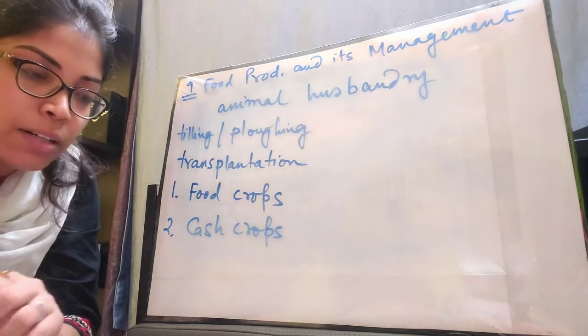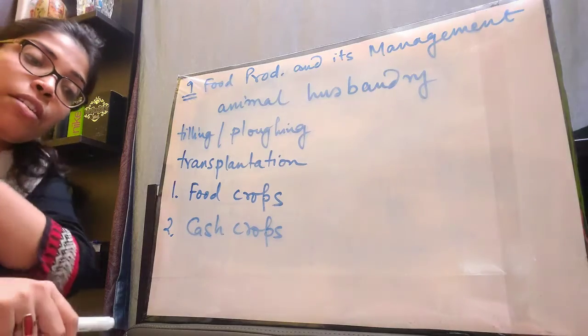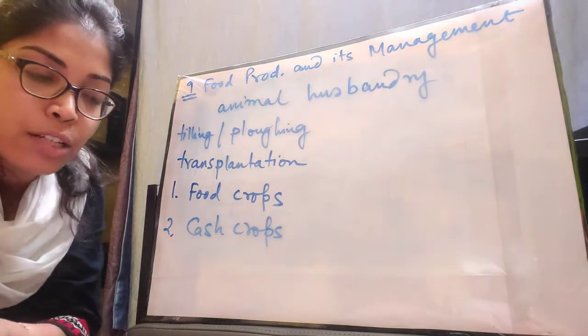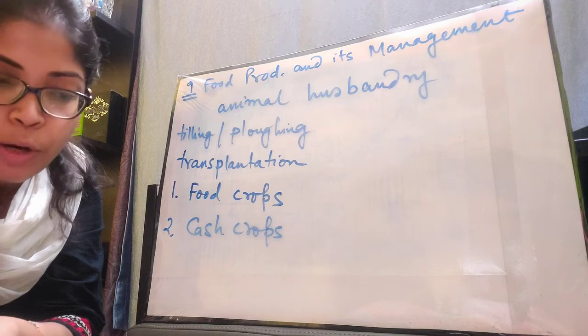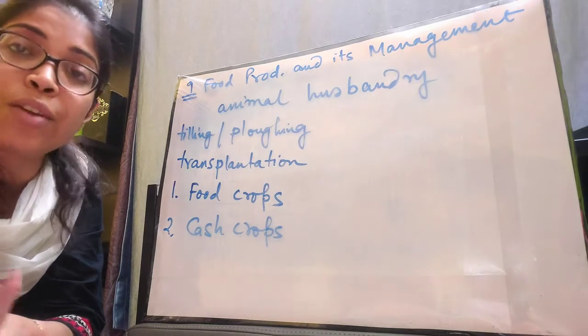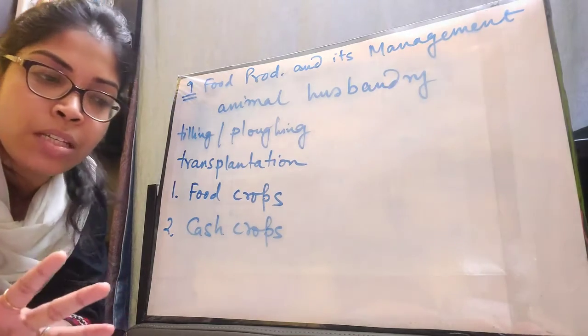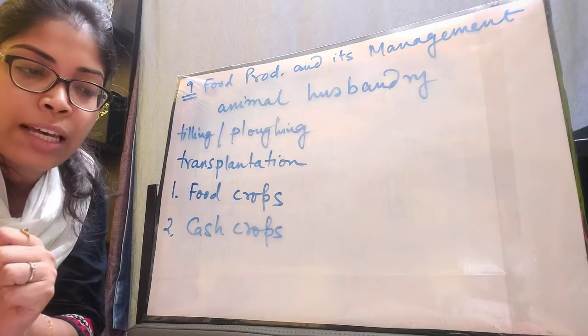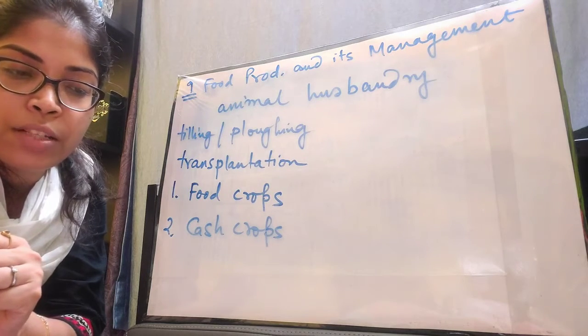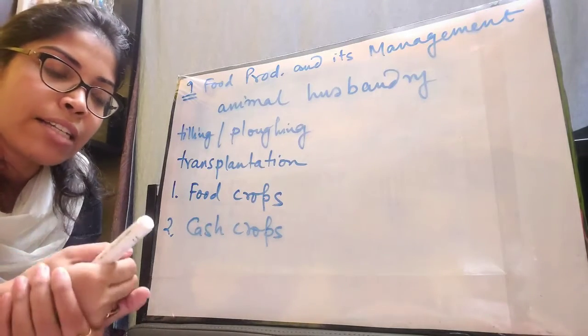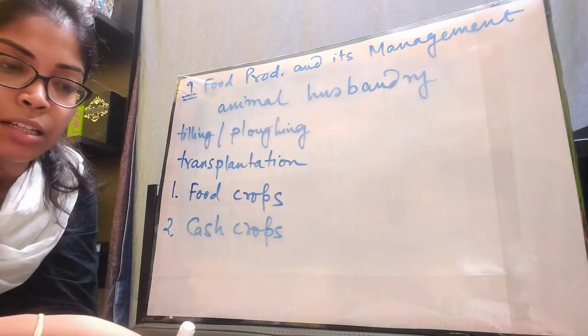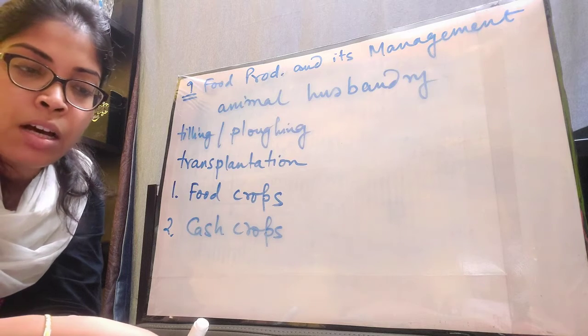Within that you will find the different examples under each category. Under cereals you will find the names of different crops like rice, wheat, maize, millets, and what nutrients are obtained from these crops. From these cereals we get carbohydrates. The next category is pulses like gram, black gram.